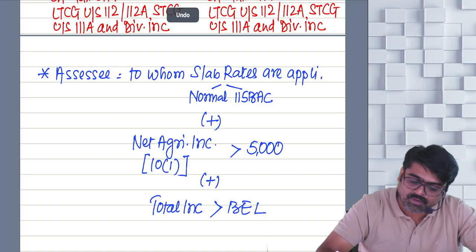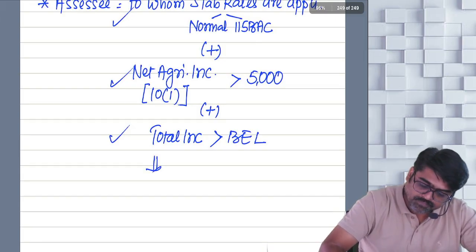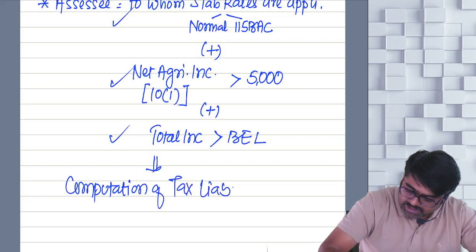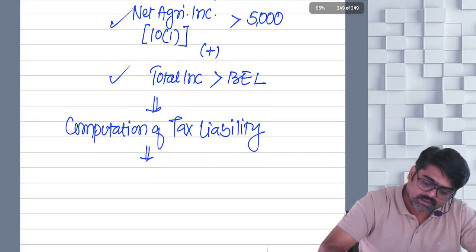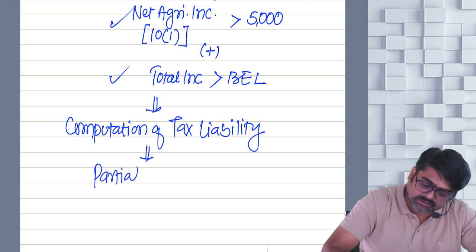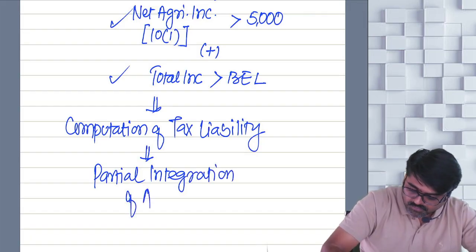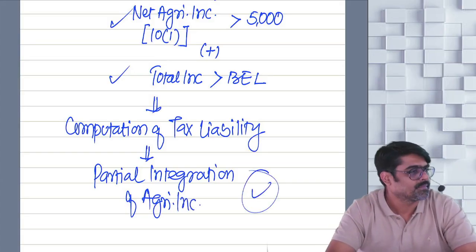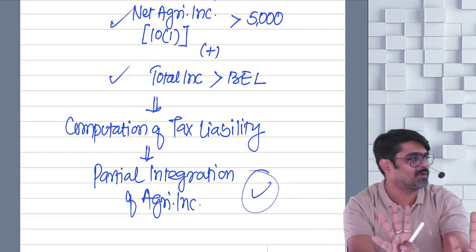In the case of this type of assessee, if all the three conditions are satisfied, now at the time of computation of tax liability, partial integration of agricultural income will be done. Now you cannot directly take the total income and apply the tax rates.